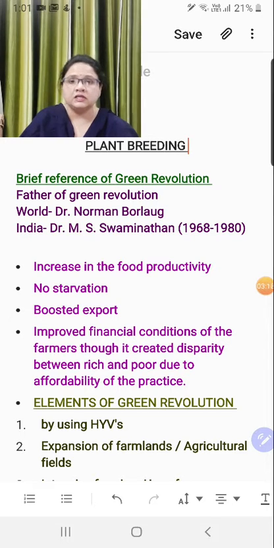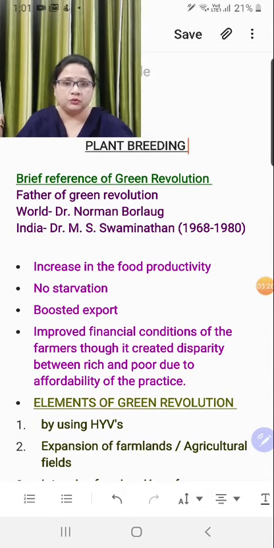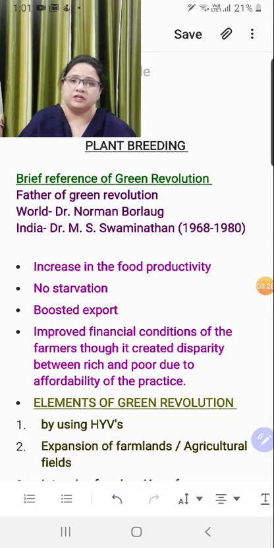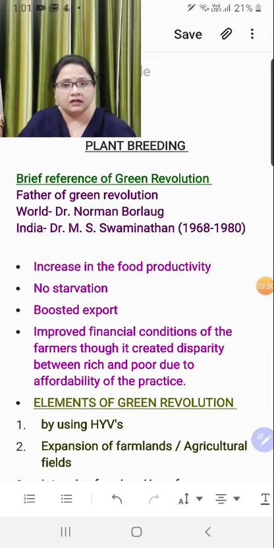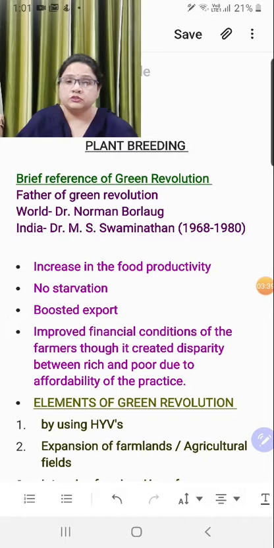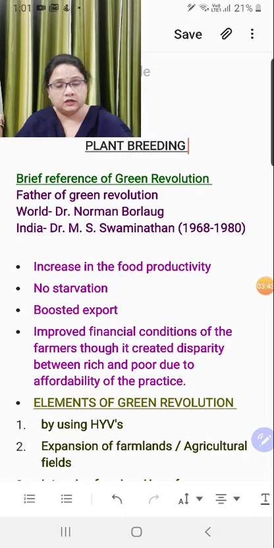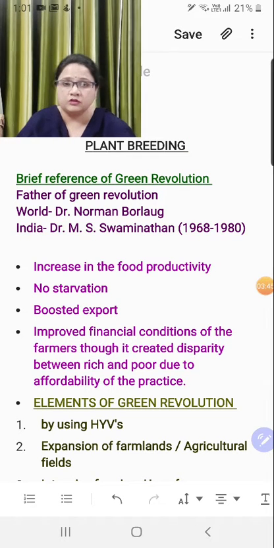The reason behind it was that when the British left, they did not leave any worth in India, and this led to a very bad state of agriculture, because agriculture needs investment and the money wasn't there to be invested in agriculture, right? So India needed a boost in production because the people were dying of starvation.